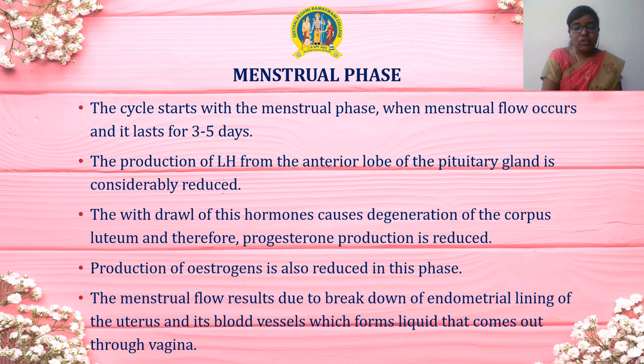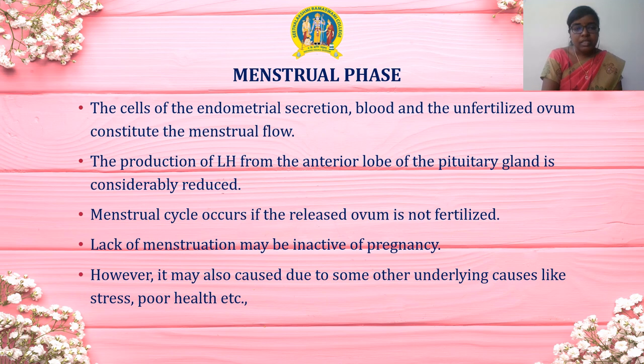The menstrual flow results due to the breakdown of the endometrial lining in the uterus and its blood vessels, which forms liquid that comes out through the vagina. The cells of the endometrial secretion, blood, and the unfertilized ovum constitute the menstrual flow.